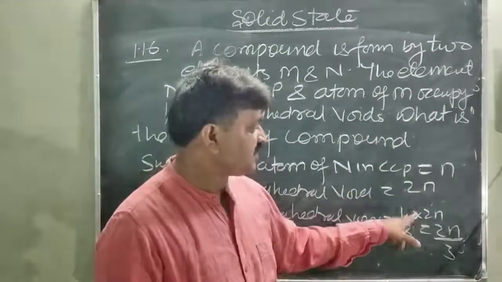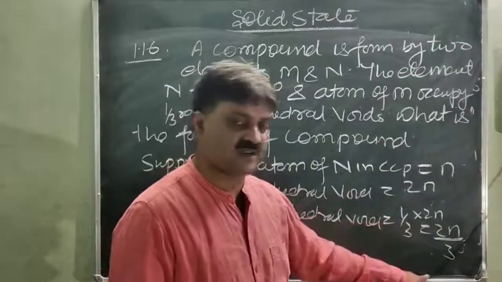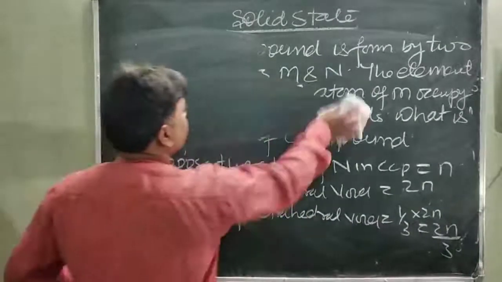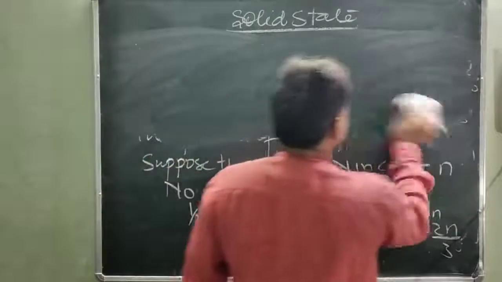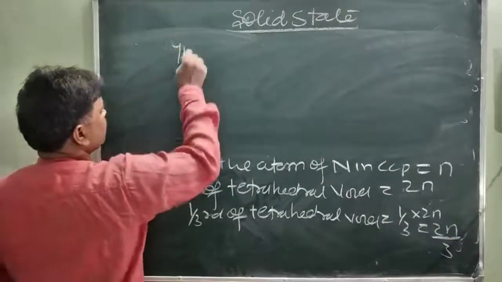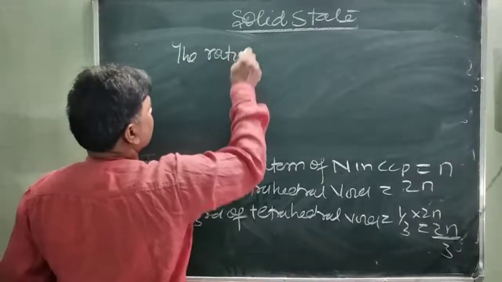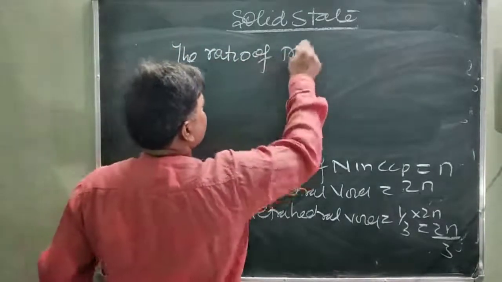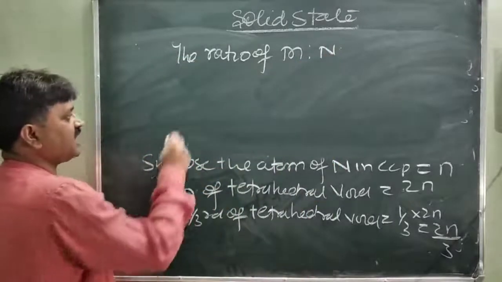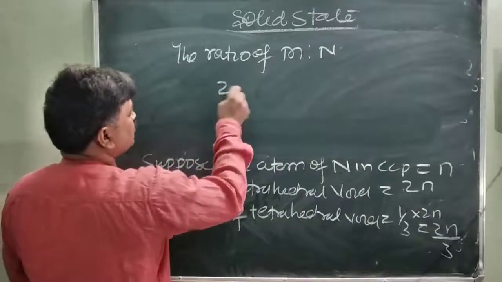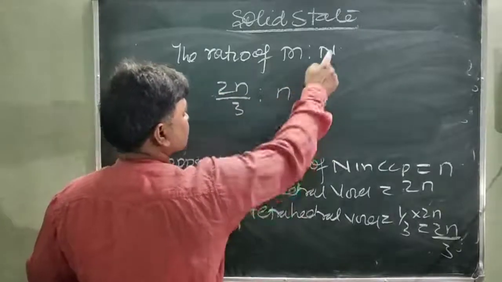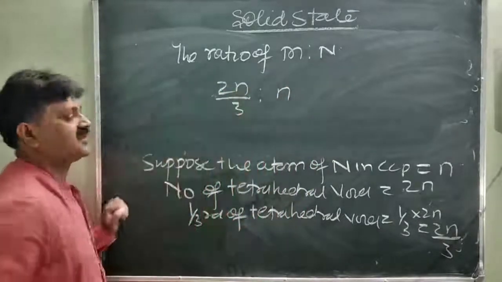So what would be the ratio value? The ratio of atoms M and N is 2n/3 to n, which is 2:3.